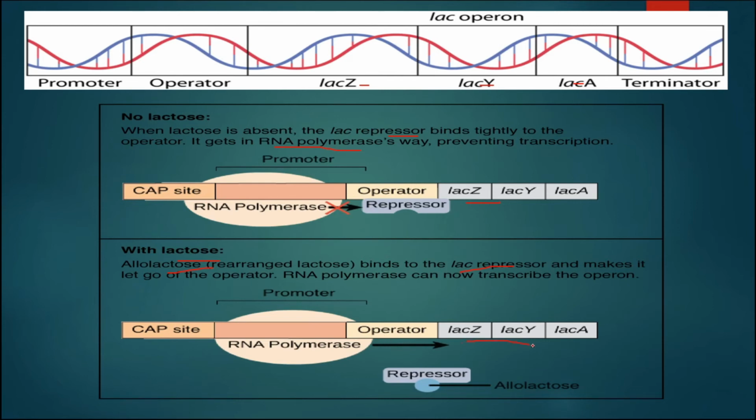Thus these three structural genes will undergo transcription as well as translation, and all three enzymes will be produced, that is beta galactosidase, permease and transacetylase. All these three enzymes are required for the metabolism of lactose, to break down lactose into glucose and galactose, which is the source of energy. In this way the lac operon operates.